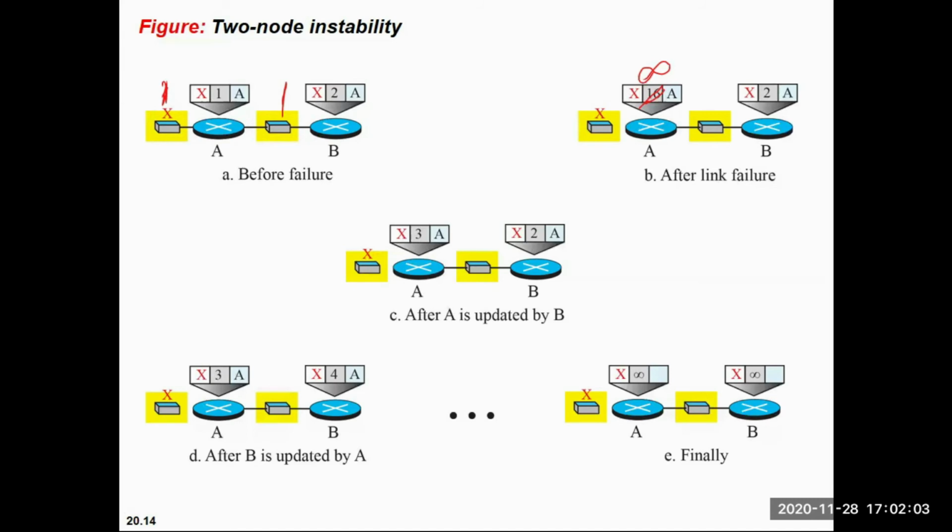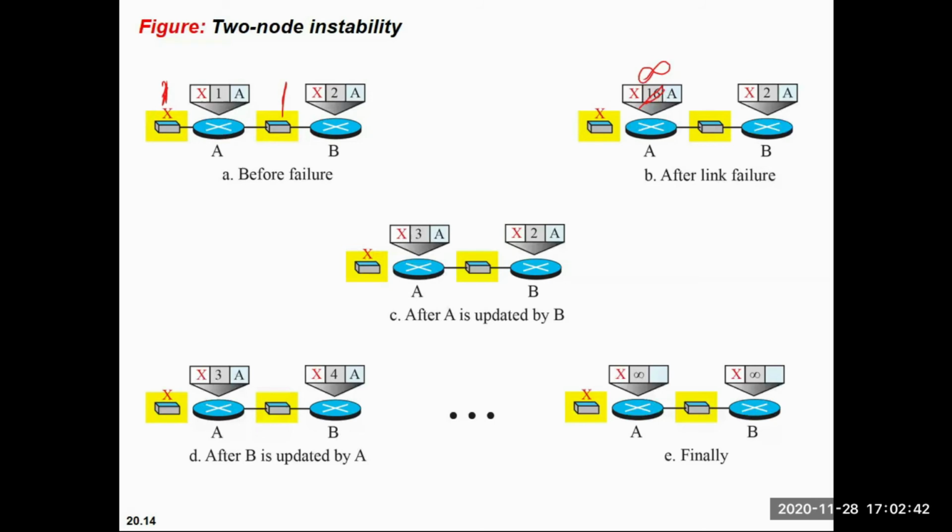Splitting of horizon means we will share the routing table with neighbors. Each hop will share its routing table with its neighbor, but it will not share this last point. That is A. If it is sharing only x and 3, x and 2, all those things, then the time to reach 16 hop-to-hop distance will be very less, and stability will be there within a very few milliseconds or microseconds.